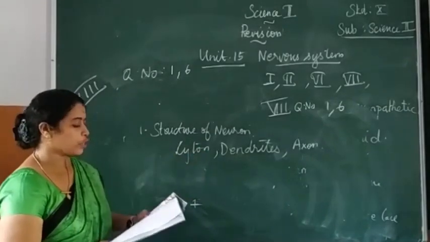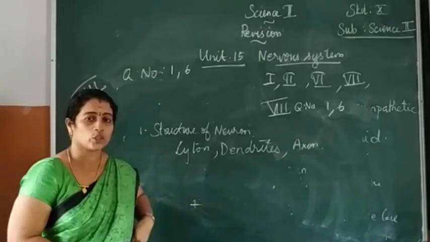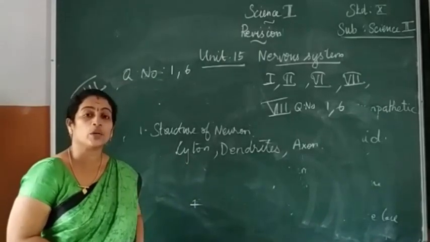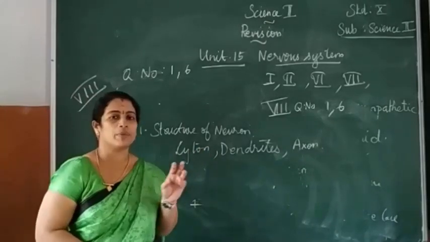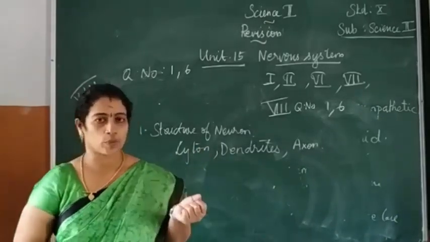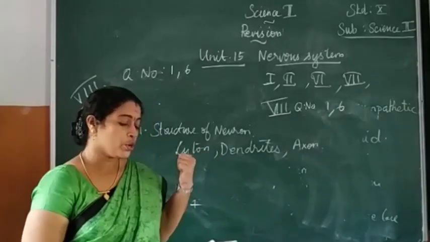So first one, cyton. It is also called cell body or perikaryon. The cytoplasm which is present in the cyton is known as neuroplasm.